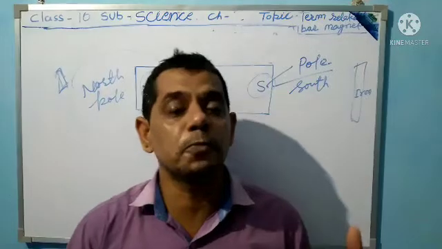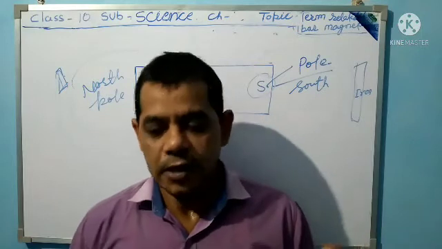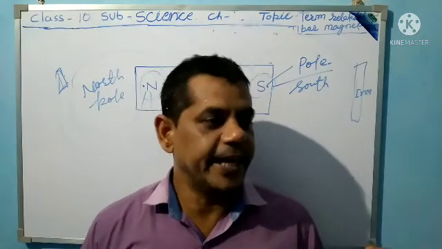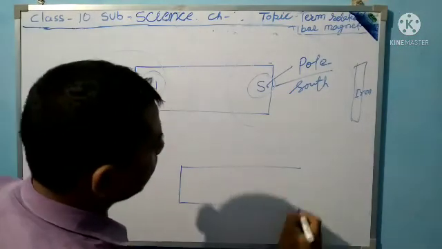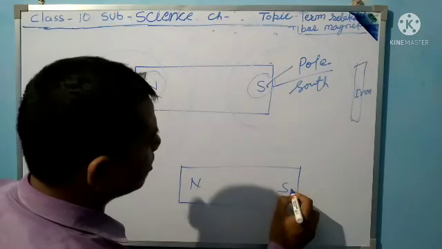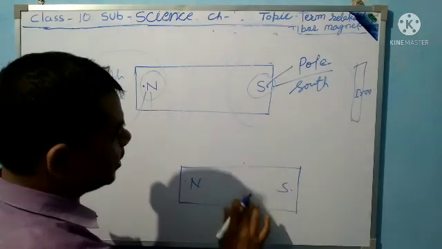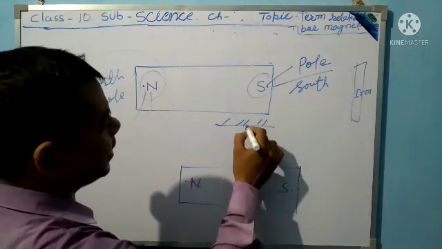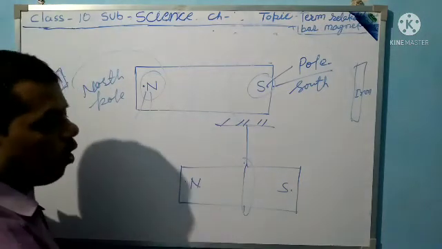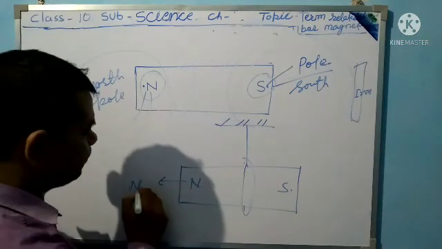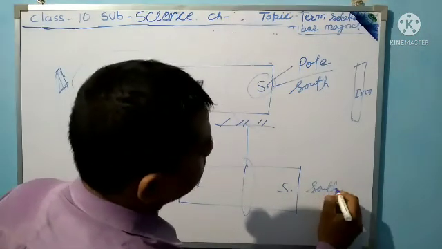How do we generate a north pole and south pole? Take a bar magnet and divide it into two parts. Take a bar magnet with a north pole and a south pole, and when it is suspended by a thread, the north pole always moves to the north side and the south pole to the south side.